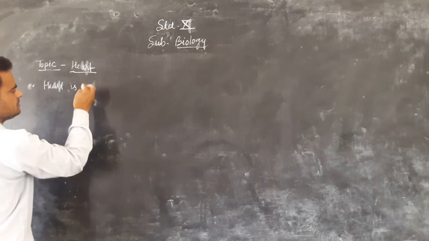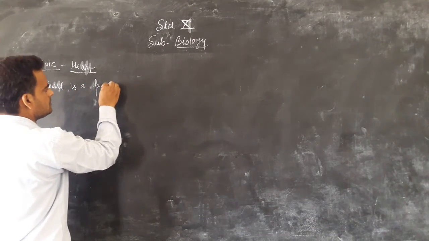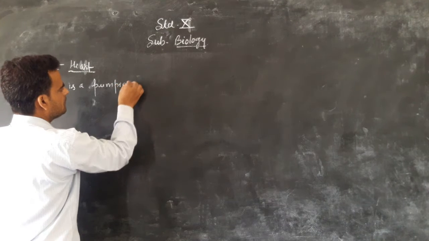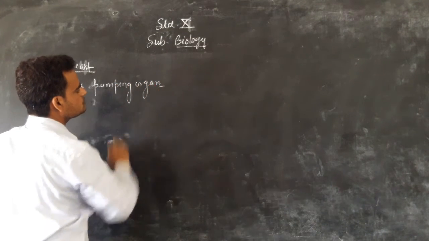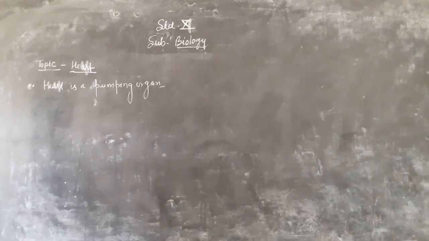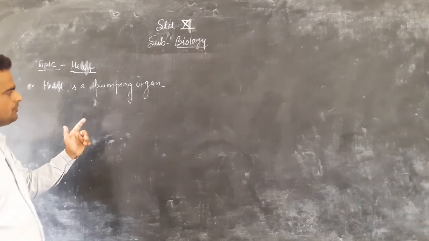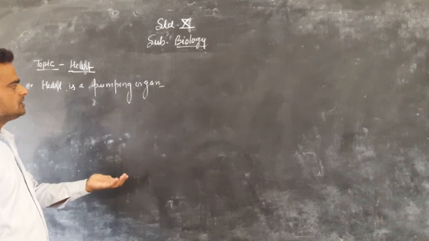Heart is a pumping organ. It pumps blood into the body.